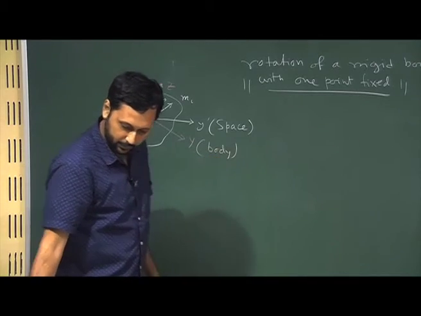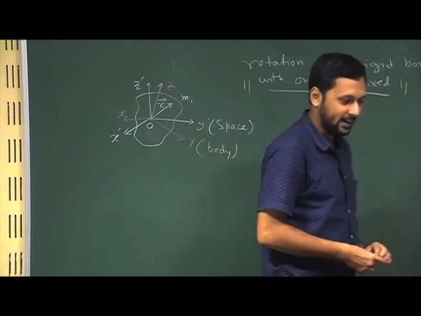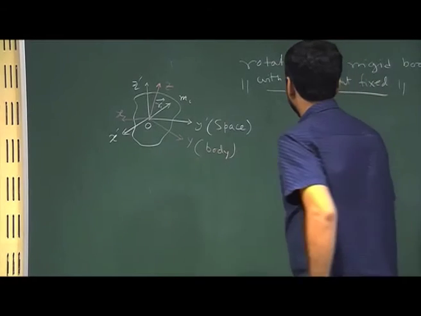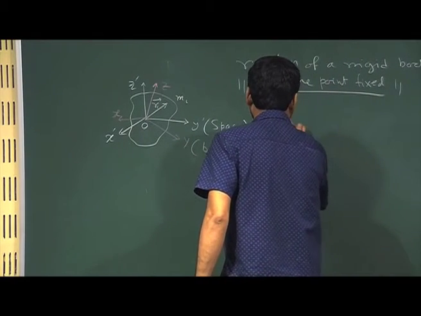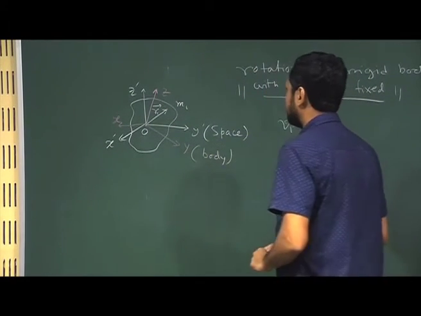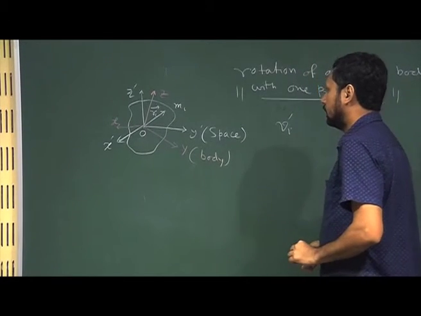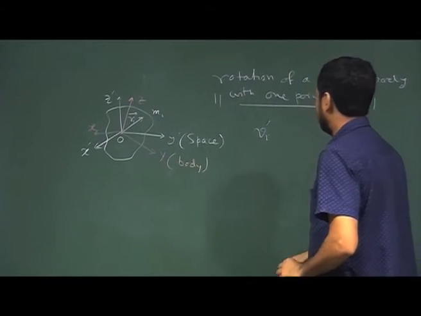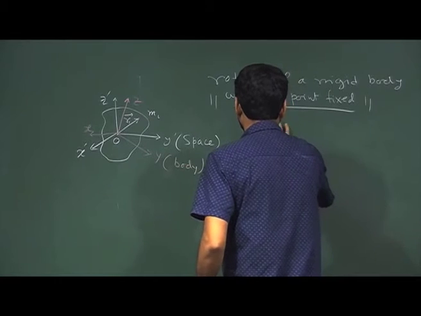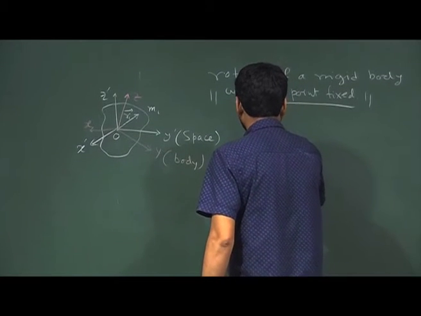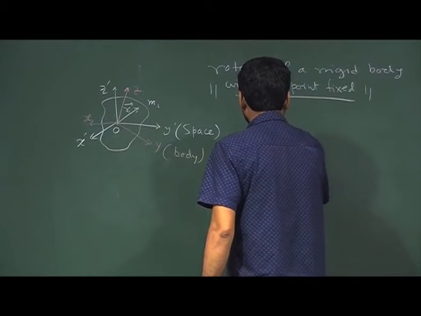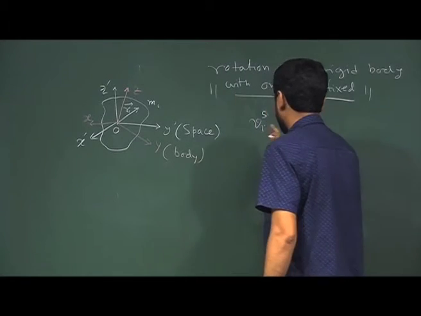Now, because of that, we can write the velocity v I, and we will give this suffix s for space.